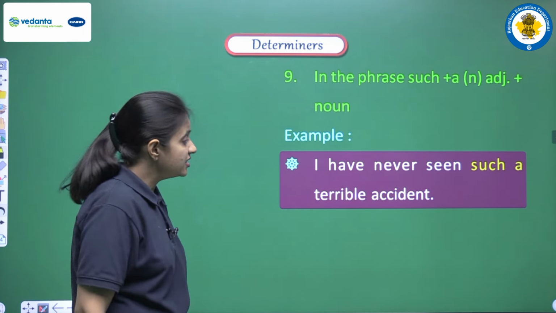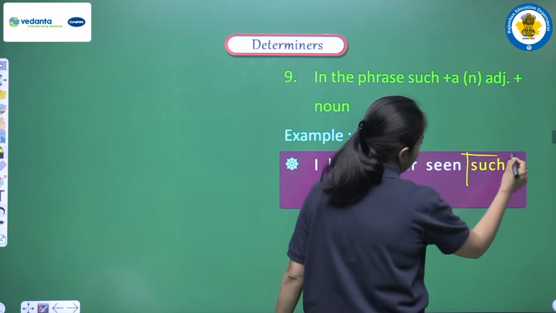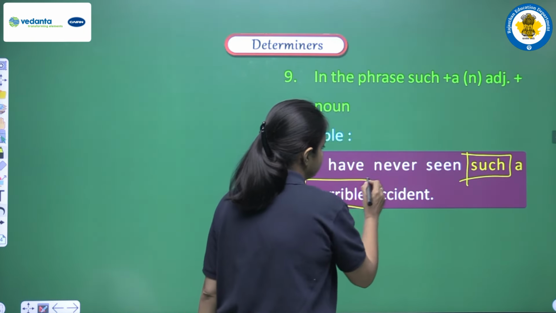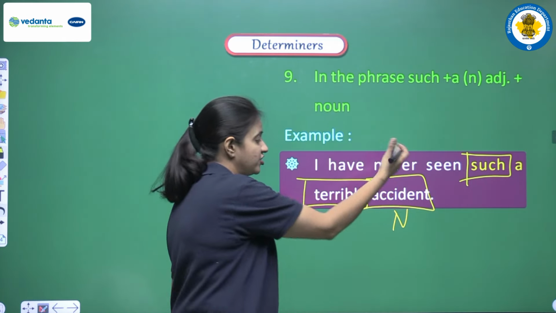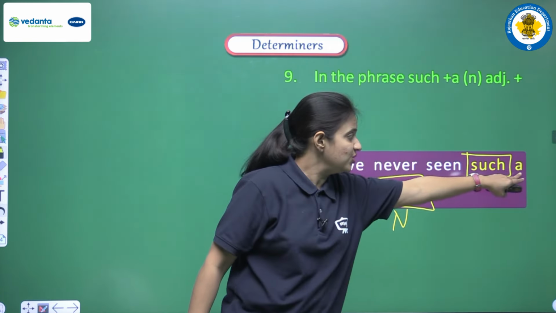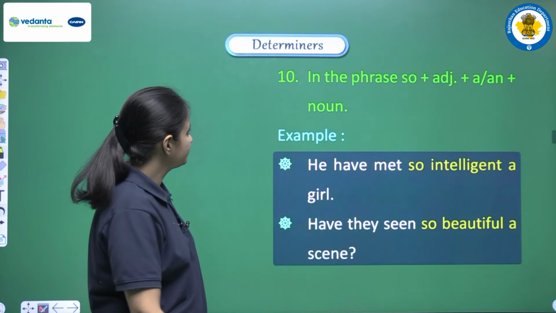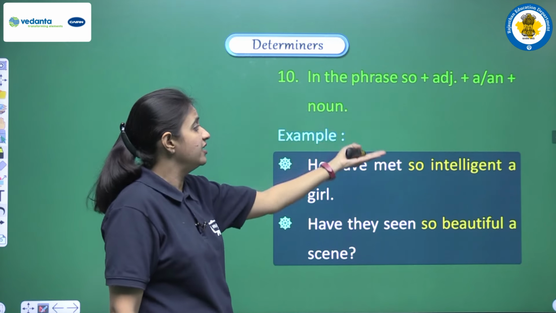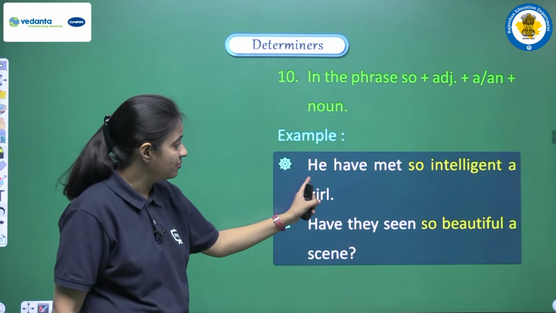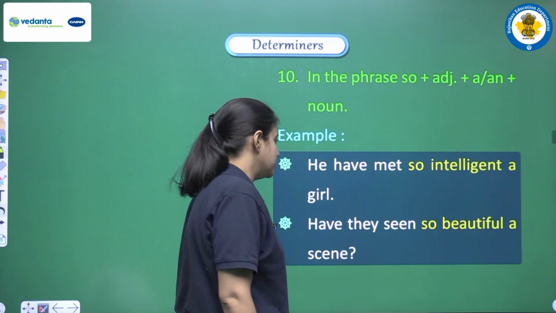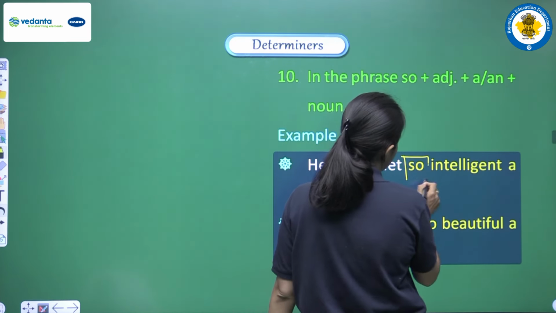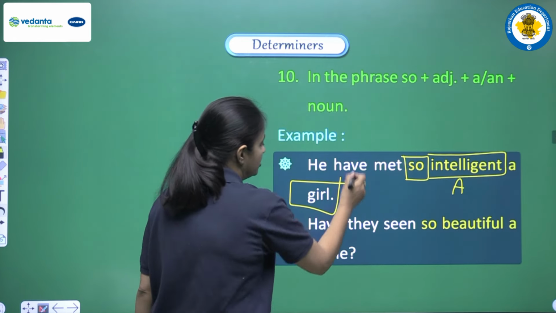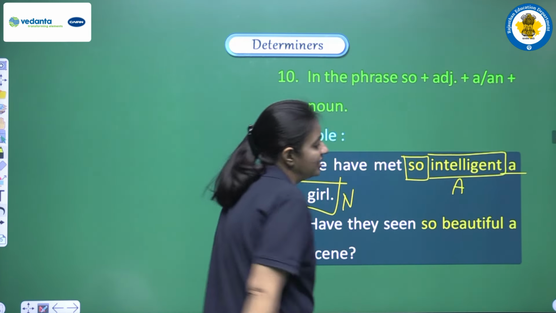So in this manner also, if we are having such and then terrible, that is the adjective, and accident, that is a noun. If this is the structure we are having, then in this structure also we can use a or an. Next is in the phrase so plus adjective plus a or an, and then we are having a noun, like the example: he has met so intelligent a girl. So this is the structure, so plus intelligent, that is the adjective, girl, that is the noun. So in this structure also we can use the article a or an.